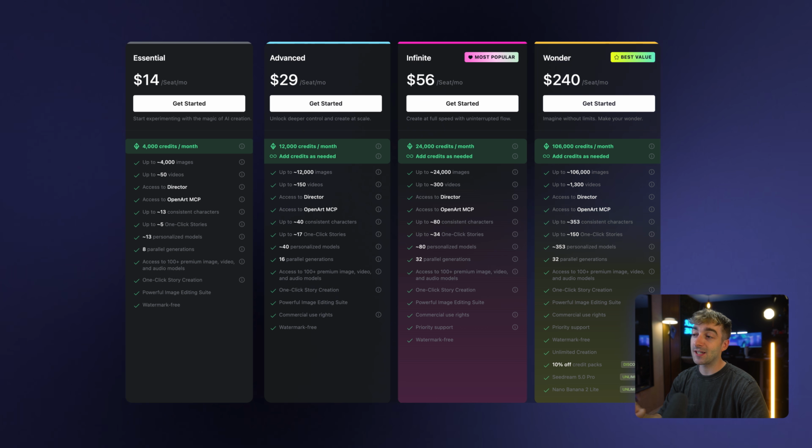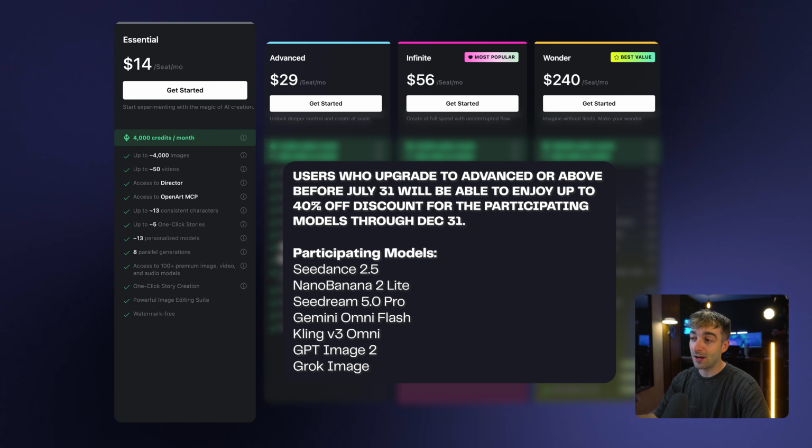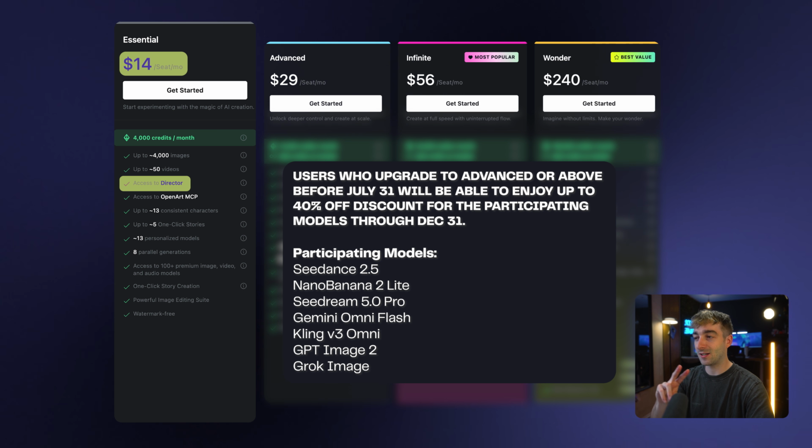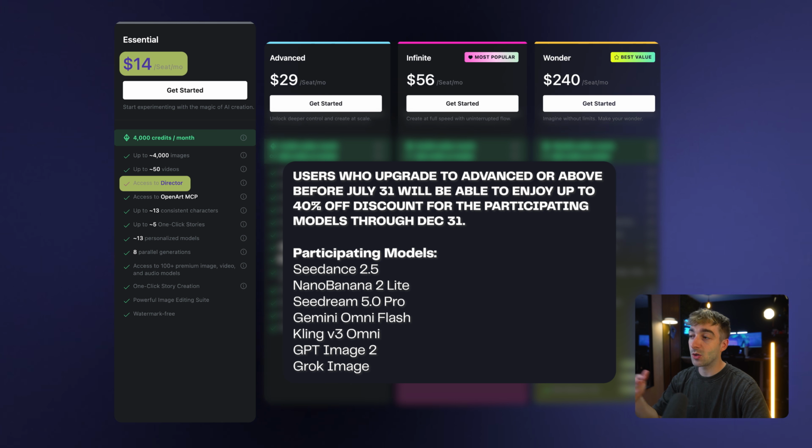Definitely my top tips. Now, when it comes to pricing, OpenArt is actually super good. You can get started on their Essentials plan, which is only $14 a month. And now you actually do get access to Director Mode, because I believe it was only on the 2nd tiered plan that you could get Director Mode. So it's nice that you can now access this for $14 a month. But there we have it.